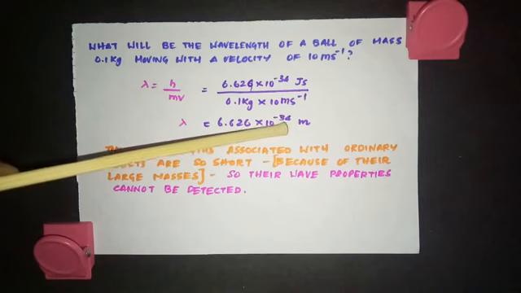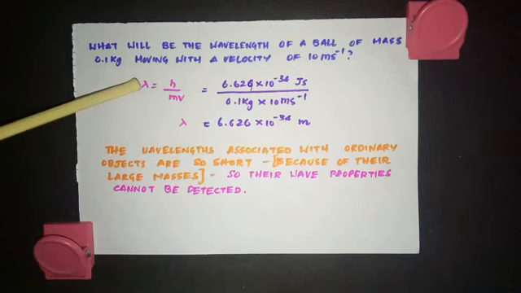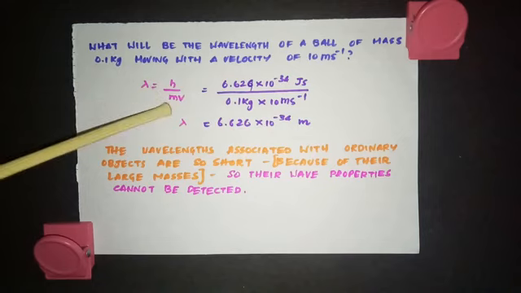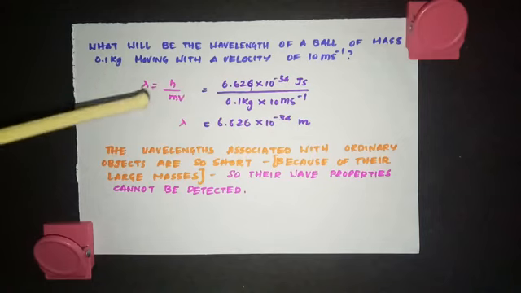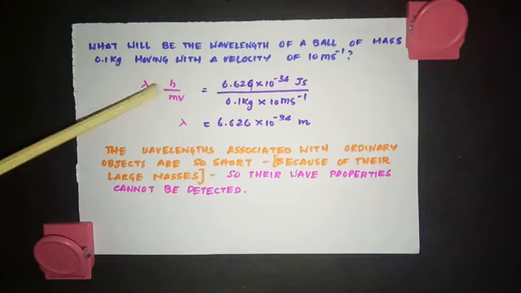So the wavelength associated with this moving object is very, very small because of the large mass. See, wavelength and the mass are inversely proportional. So as the mass of the object increases, the wavelength associated with the object becomes very, very small. So their wave properties cannot be detected. That's the reason why the wave property of you and I, or a very big object, for example a moving elephant, it moves in the form of a wave, but we cannot detect that wave because the mass is very big. So the wavelength becomes very small, and now that wavelength cannot be detected.